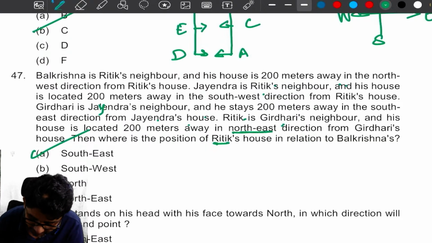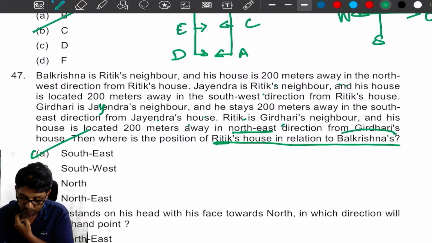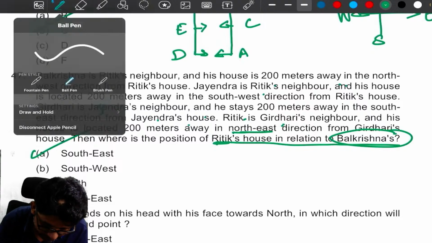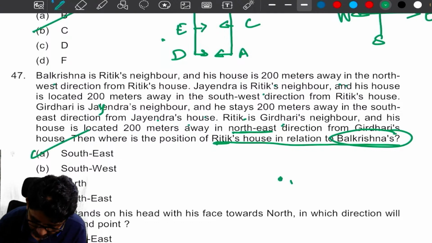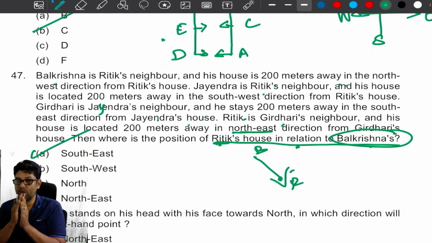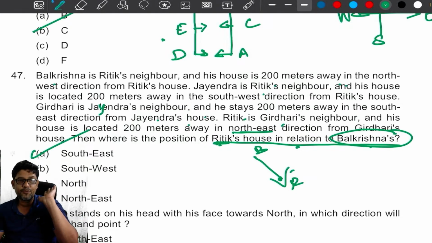So, Ritik's house in Balakrishna's. Oh, Balakrishna, they asked you to find out. Sorry, my dear. What David said was correct. What is given? In the first line itself, there is the answer. Balakrishna is Ritik's neighbor and his house is 200 meters away in the northwest direction from Ritik. Okay. Now, Ritik's house in relation to Balakrishna, of course, is nothing but southeast. You need not do the full sum, my dear. In the first line itself, we are getting it.